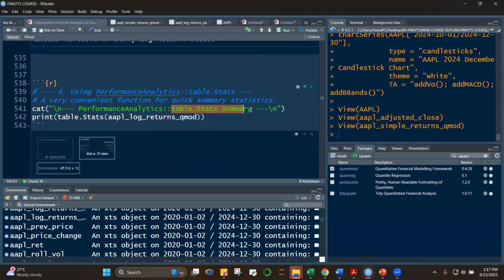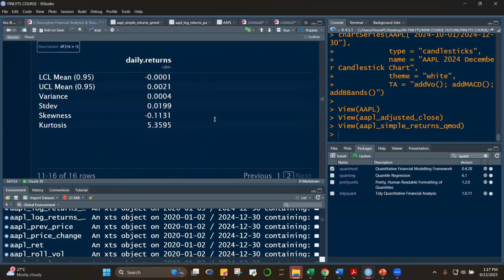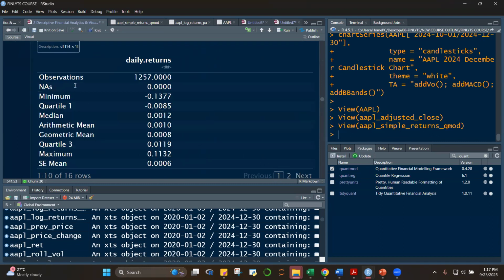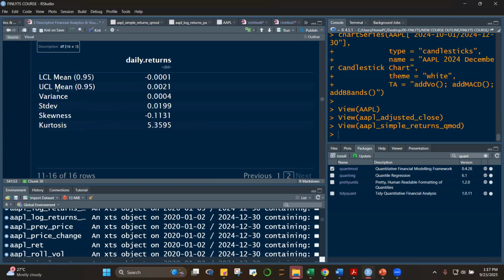There's a function, table.stats summary, from Performance Analytics. You can use this, and then it will generate summary statistics, class, of number of observations, number of NAs if there are any, minimum value, quartile 1, or this is P25, P50, quartile 2, arithmetic mean, geometric mean, standard error of the mean, and then you have here the lower confidence level and upper confidence level of the mean, variance, skewness, and kurtosis.